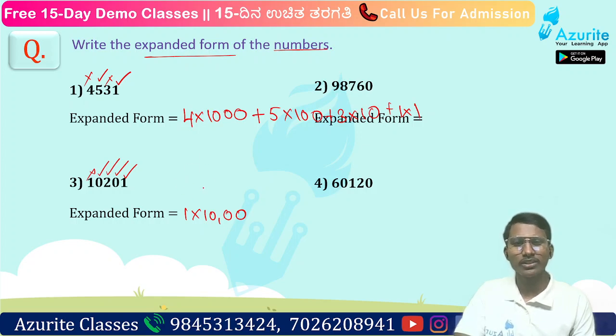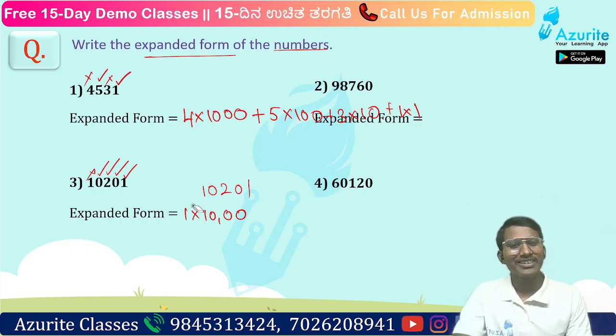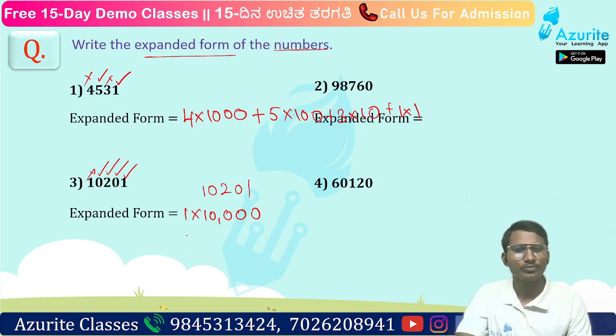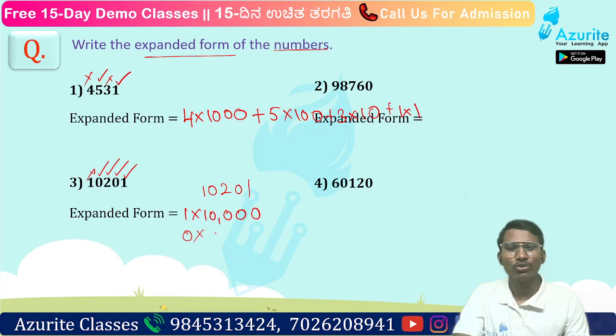Here if you write the number 10201. Okay. So just take the digit and write the number of places. So this will be 10,000. Next digit is 0. 0 into how much? 0 into 1000. Anything is 0, so it will be 0 itself.